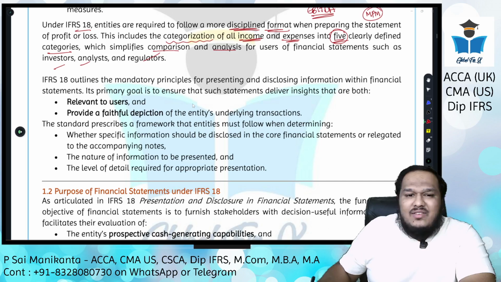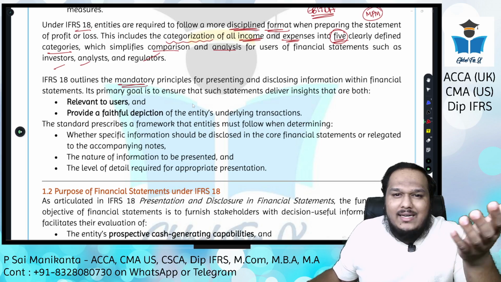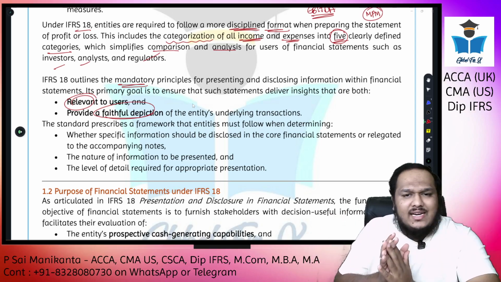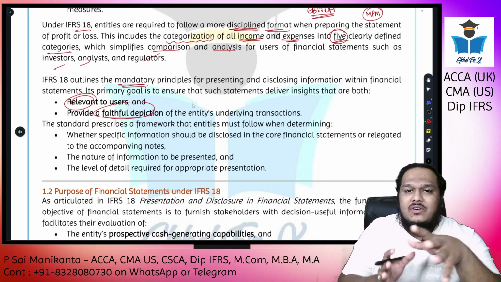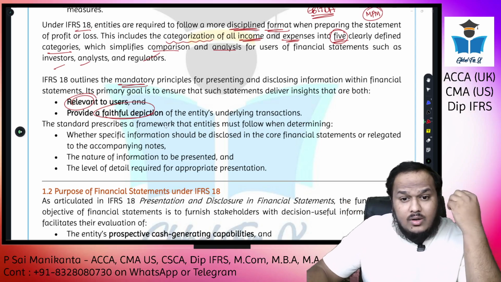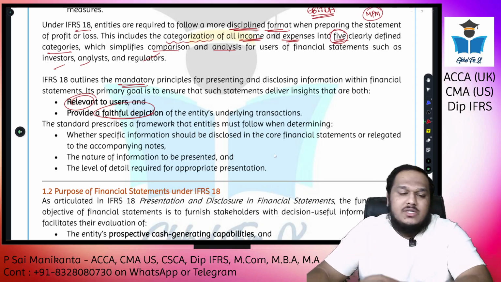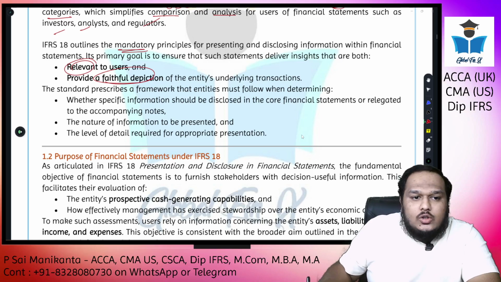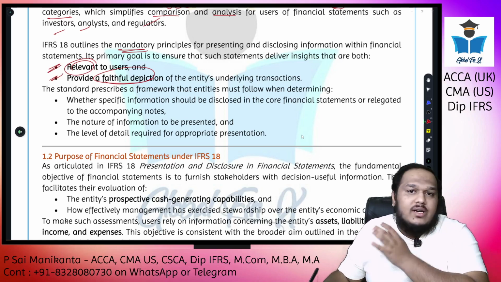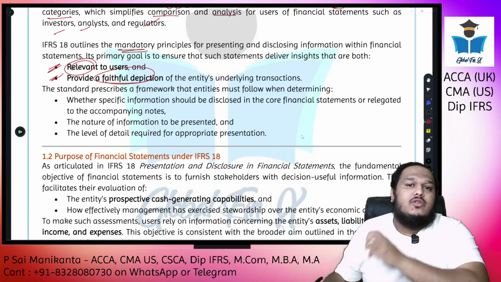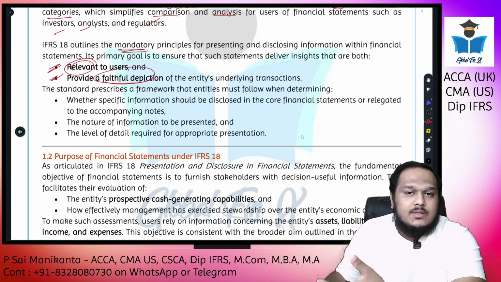Here IFRS 18 outlines the mandatory principles for presentation and disclosures. 2 mandatory principles are there: relevance and faithful representation. It is the same as whatever has been there in IAS 1 and the conceptual framework, the primary objectives and enhancing objectives and all that stuff. So you have the 2 primary objectives: relevance and faithful representation. Provide all the relevant information, and whatever information you are providing should be faithful, trustable, and there should be evidence behind that.